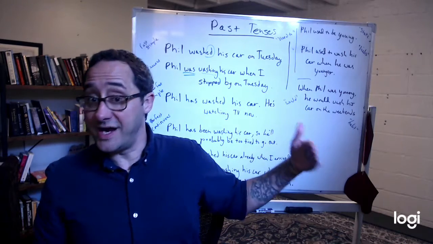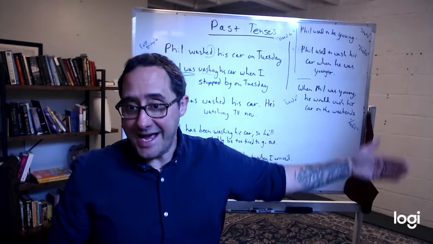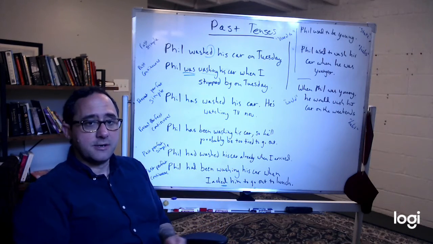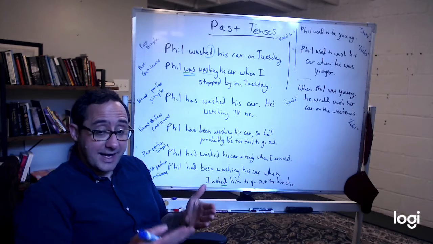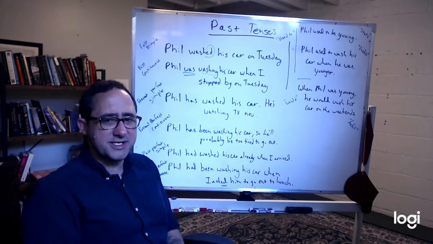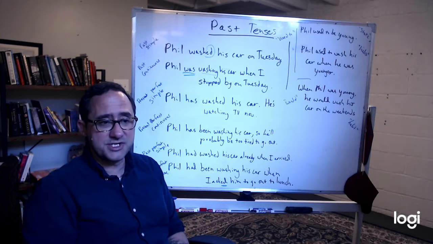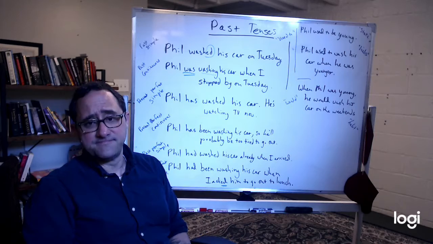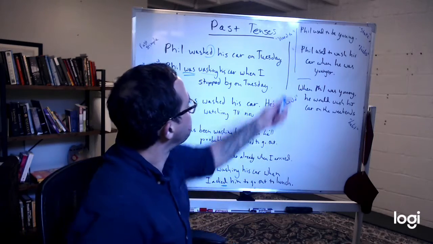How is this different from he had washed his car? He might not be done at that point. He had been washing his car when I asked him to go to lunch. So I figured he might be too tired to go to lunch. It would affect it in that way.